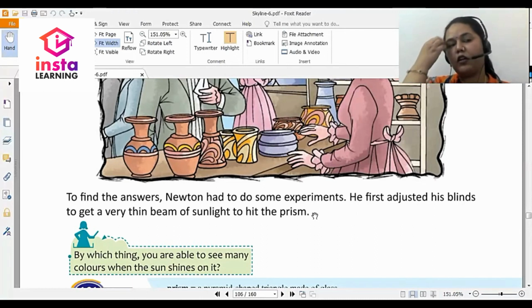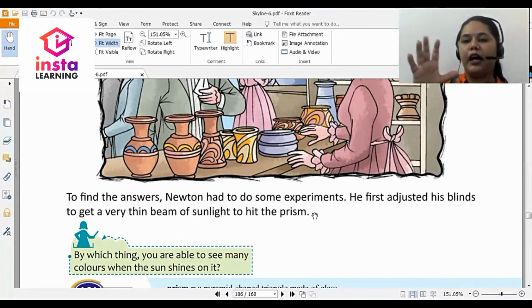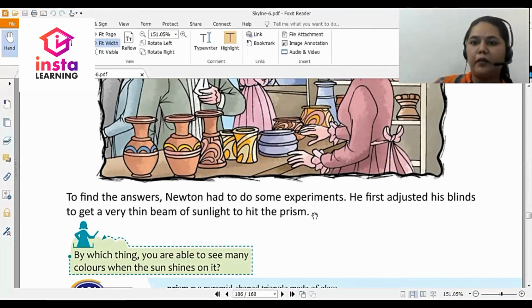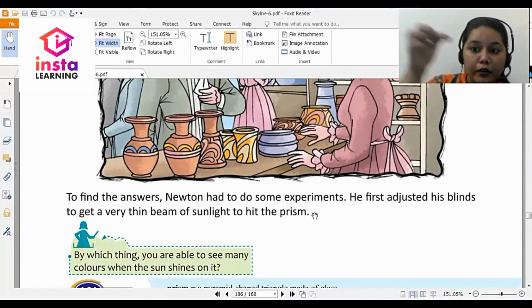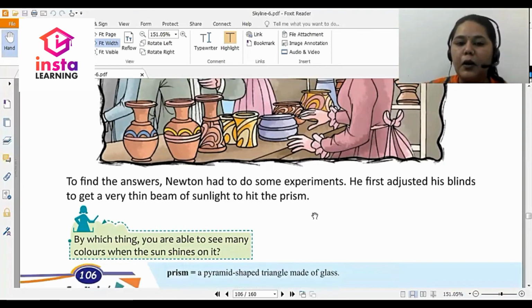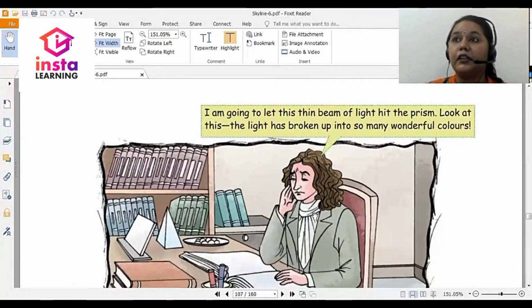So, you know what blinds are? Blinds are generally long curtains which are generally made of plastic, and there are many in number, and mostly you will see them white in color, so those are called blinds. So what did Sir Isaac Newton do? He kept the prism on the table and he opened the blinds in such a manner that only a ray of sunlight would hit the prism. So did he find something?